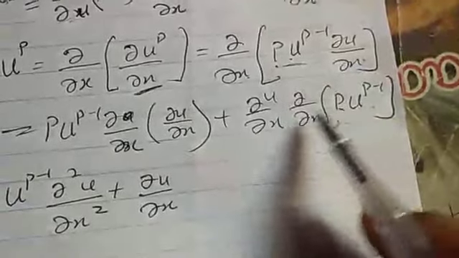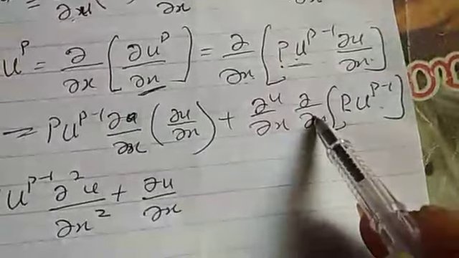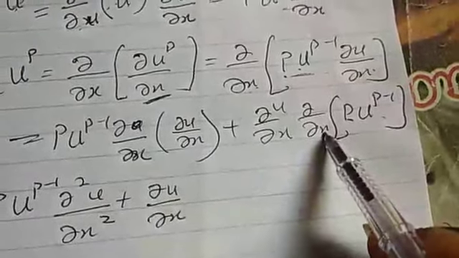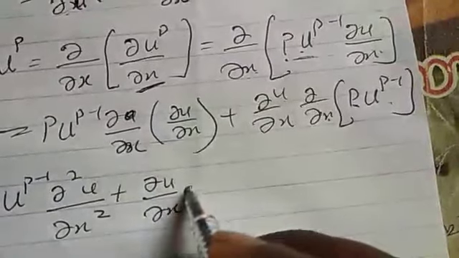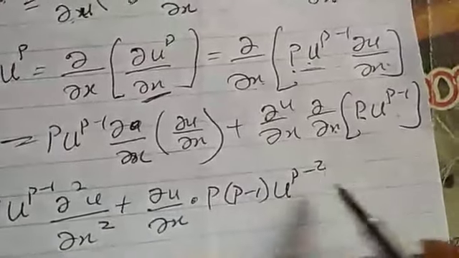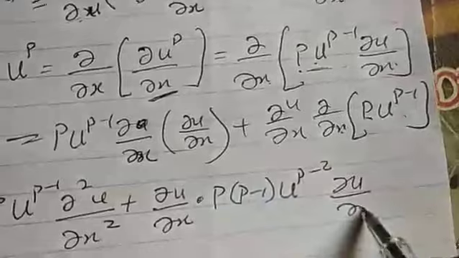If we differentiate this with respect to x, we can't differentiate it directly. I have to turn it to u the way I did this, so that it will be p into p minus 1 u raised to power p minus 2 du dx, just like what we did there.